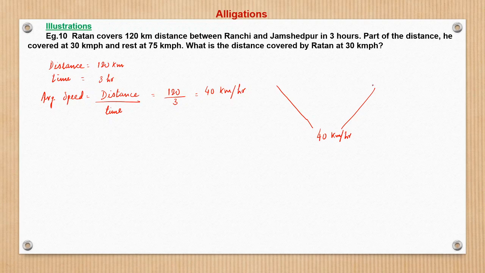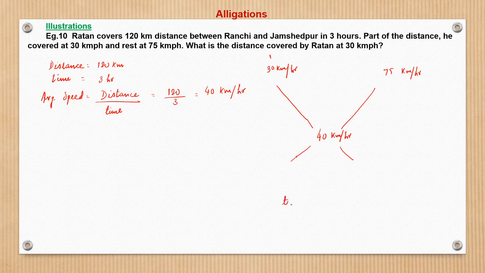Now the first part of the journey is at 30 kilometer per hour, and the second part he has covered at 75 kilometer per hour, right? So what will be the ratio? See, the unit is kilometer per hour, so here it will be the ratio of hour, time.